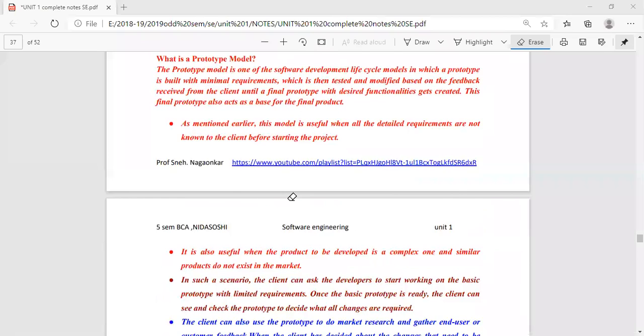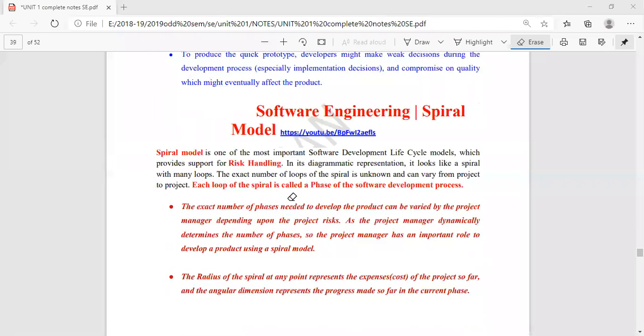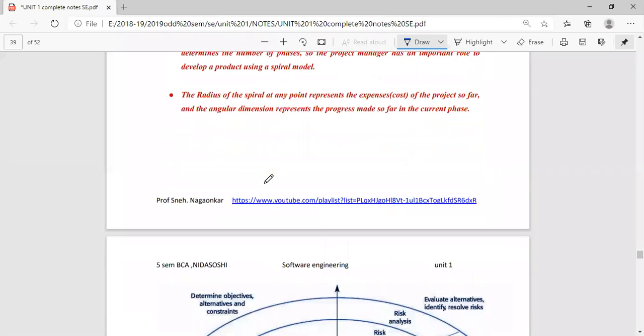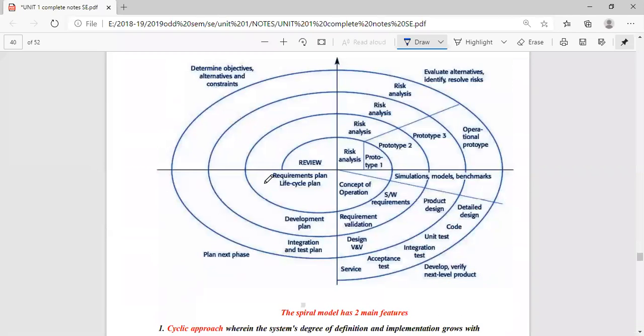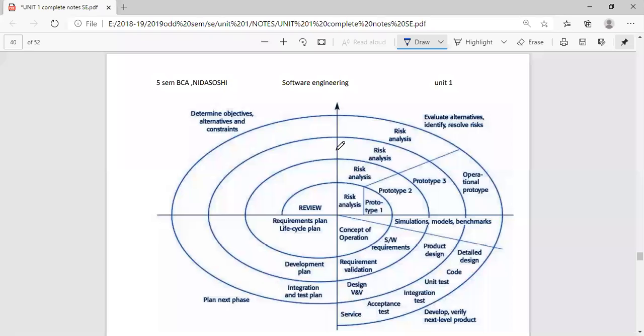All right. So we'll go for the next model, that is called a spiral model. See, the name indicates spiral. So what is the meaning of spiral? Hope you know what a spiral is, which has so many loops, a continuation of loops, right? So this model is called a spiral model. This is also asked many times in the examination.